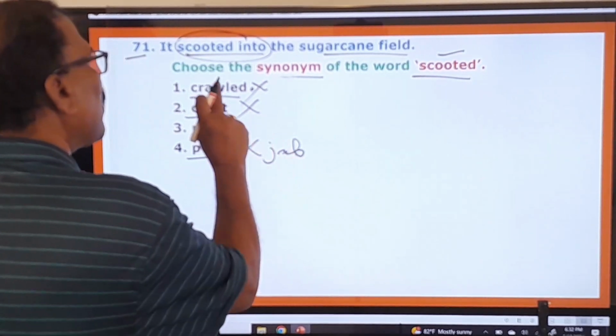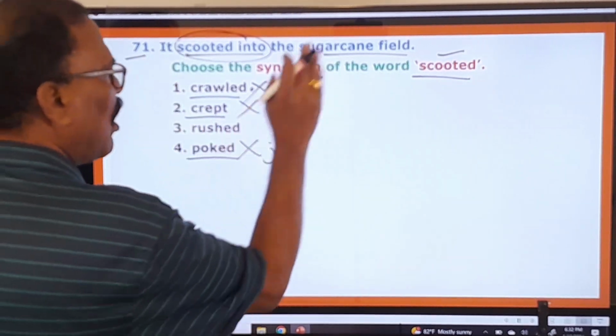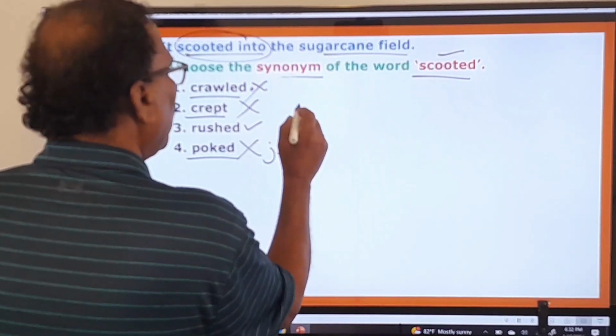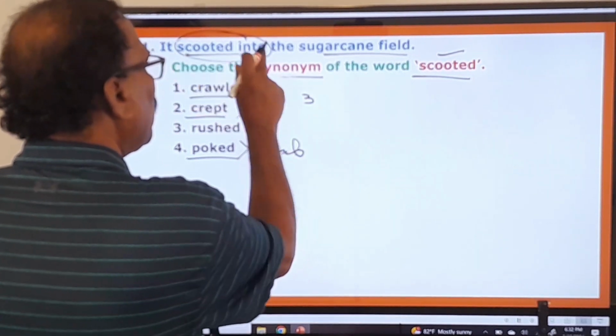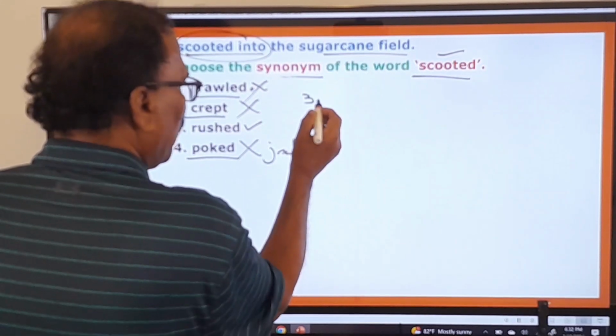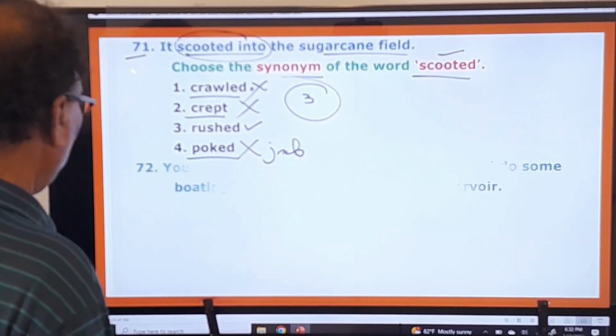Okay. So here crawled, crept, poked. These are the wrong synonyms of this. Only rushed is the right one. Scooted means rushed. Scooted into means rushed into the sugarcane field. Therefore, the third one is your answer. Right. Now you move on to the next question.